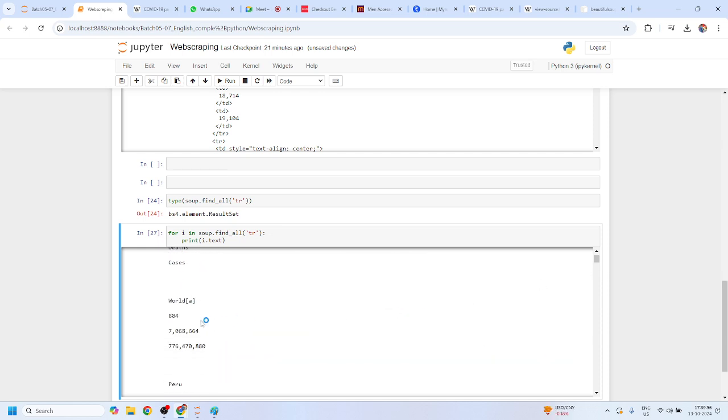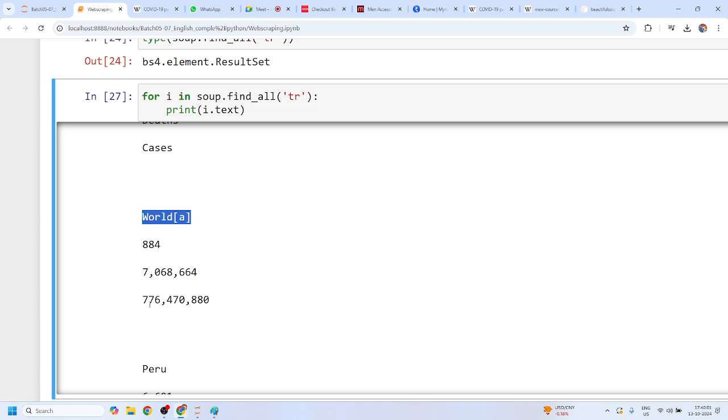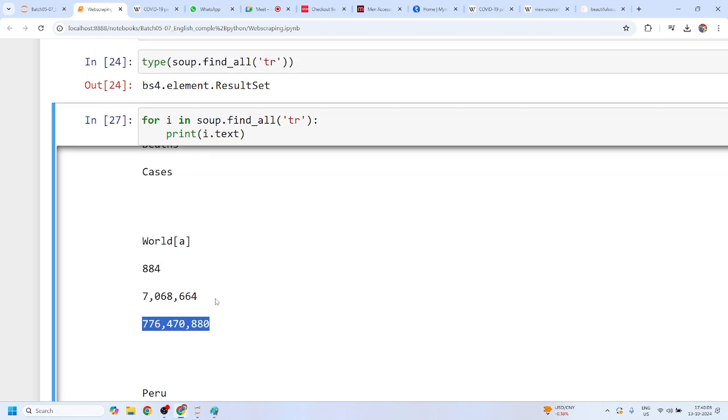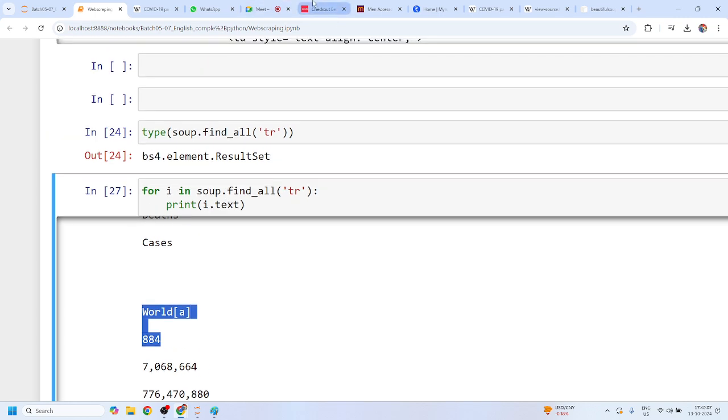No, sir. Now you know that the world data, 884 and something, is starting from there, right? So you have to find at which index this world is. First of all, let me convert this data into index by using the enumerate function. Mohit, I think I have already explained the same, right?